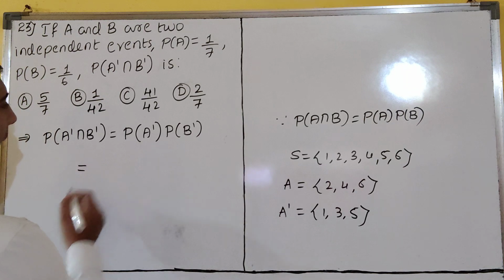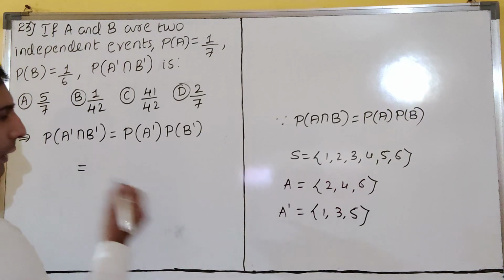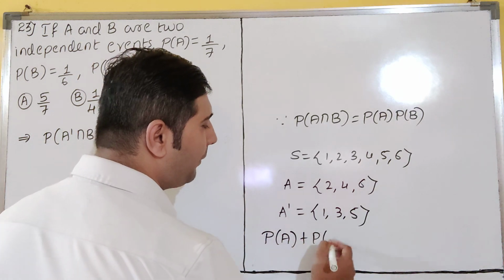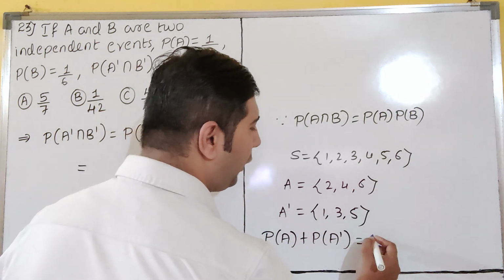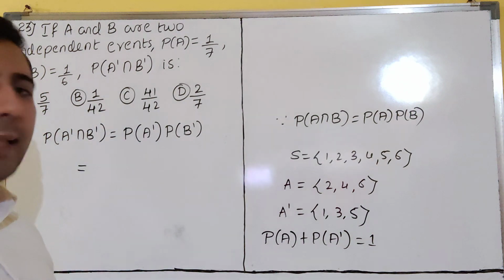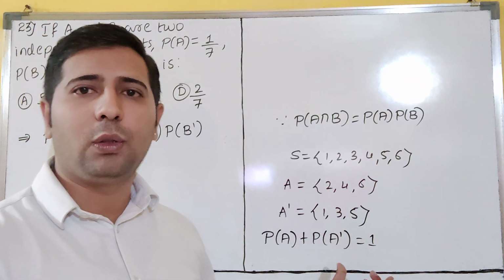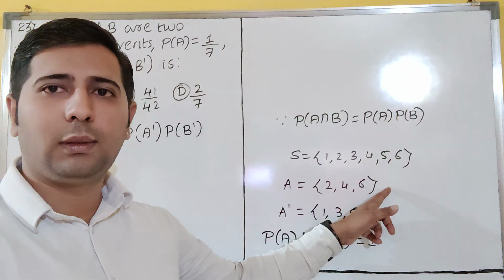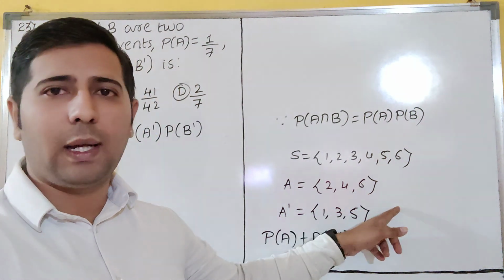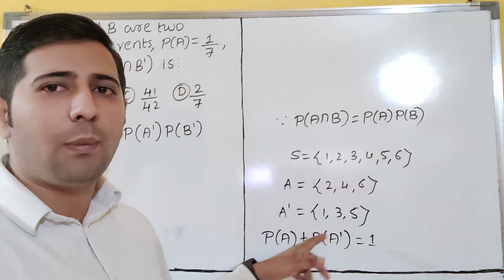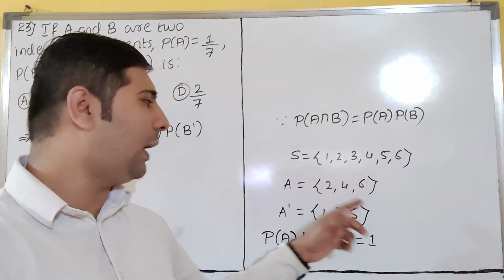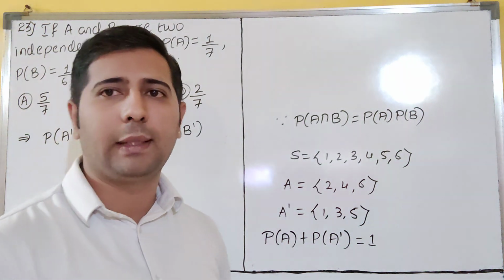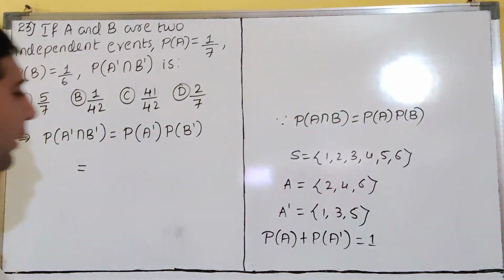So P of A complement, how will we write? You know the formula, dear students. Success plus failure always gives equal to 1. If you want, you can see, probability of A is what? 3 by 6 will write. That is 1 by 2. So probability of A complement is 3 by 6, so again 1 by 2. 1 by 2 plus 1 by 2 is what? 1 only, dear students. So success and failure always give equal to 1.